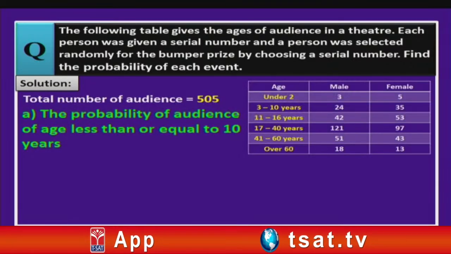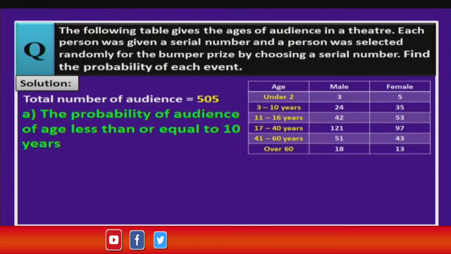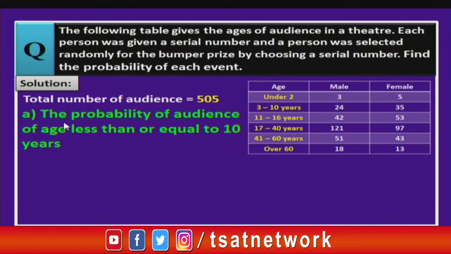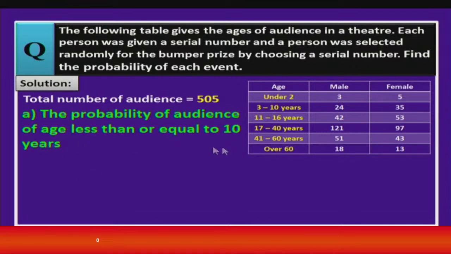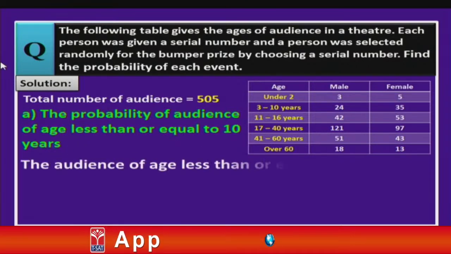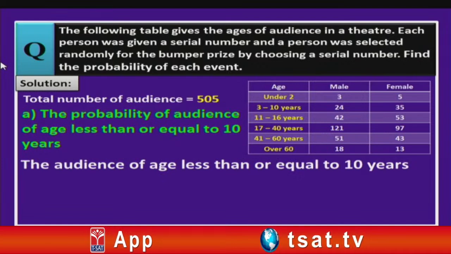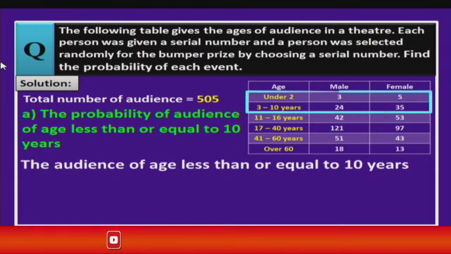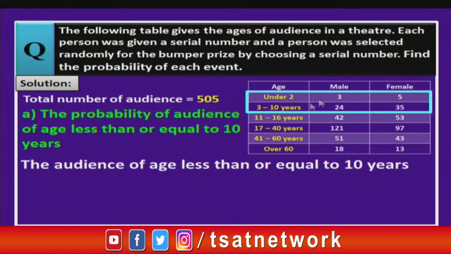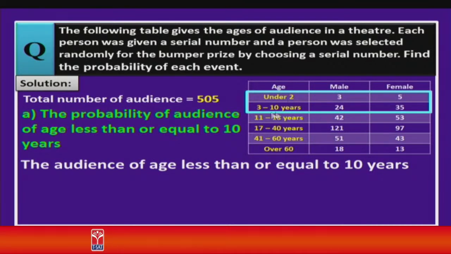Now, let us see the first question, children. The probability of audience of age less than or equal to 10 years. That means, who will get the bumper prize in this age limit, that is less than or equal to 10 years. First, we need to find the audience whose age is less than or equal to 10 years. From the table, these two rows show the audience whose age is less than or equal to 10 years.